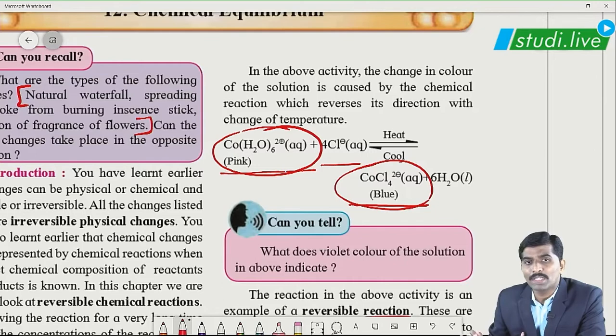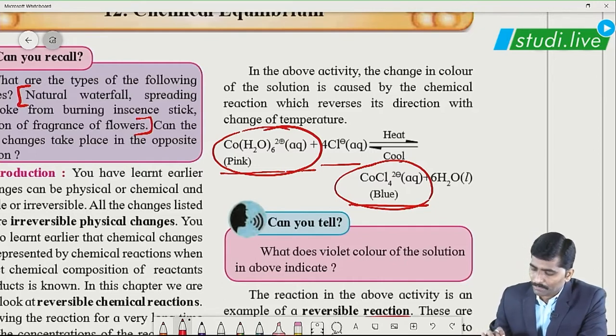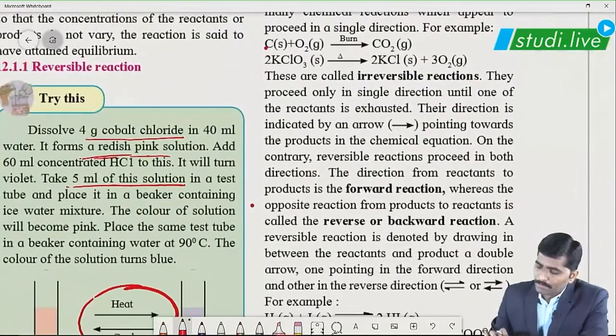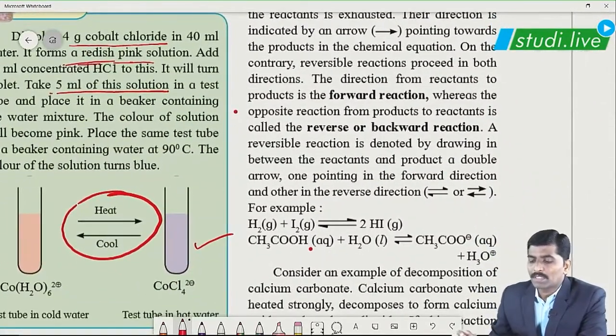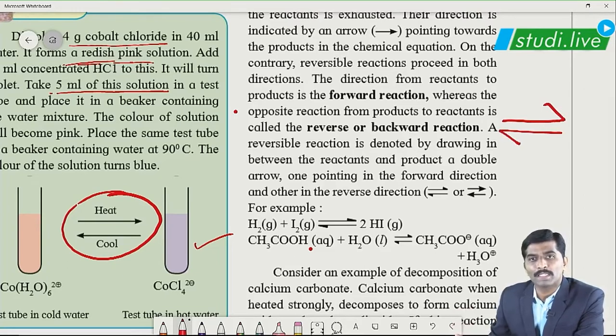And which type of reaction is it? Again, it is a reversible chemical reaction. To move ahead, whenever we think about a reversible reaction, it is always indicated with this sign, which is known as the reversible sign, correct? And the direction from reactants to products is which reaction, students?